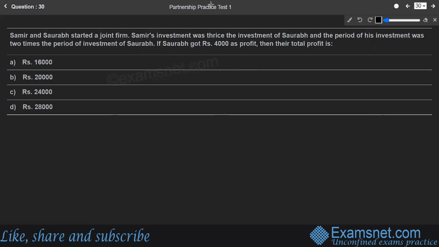Now they say Samir and Saurabh started a joint firm. Samir's investment was thrice the investment of Saurabh, and the period of his investment was 2 times the period of investment of Saurabh. If Saurabh got something, okay. So ultimately, we're going to break the things into investment into time format only. Let us find out the first part of Samir. What has Samir done? The investment part is, they say Samir had invested thrice the investment of Saurabh.